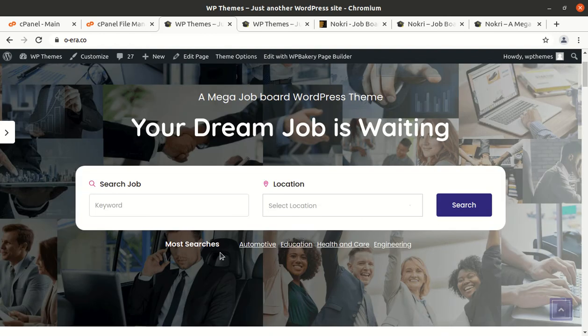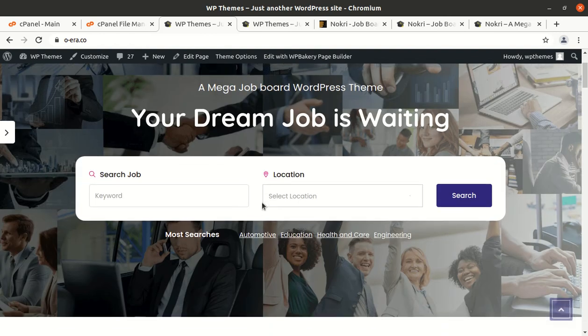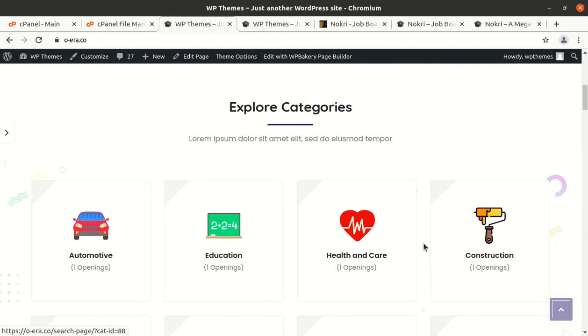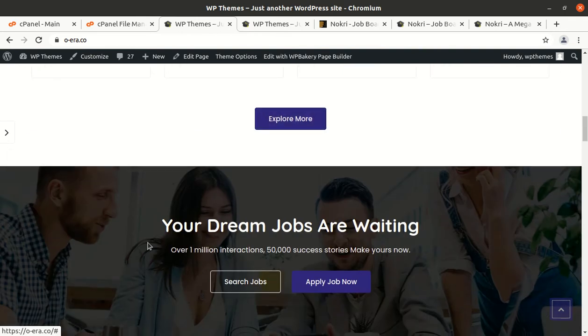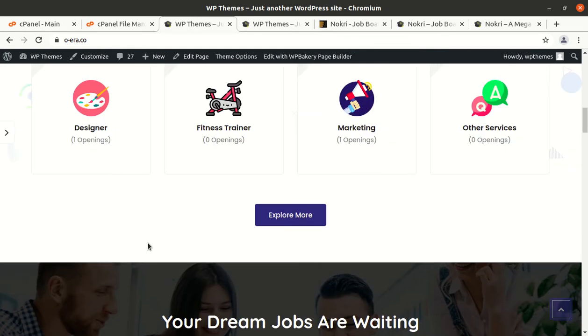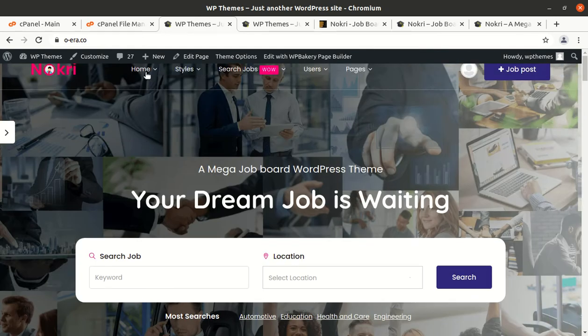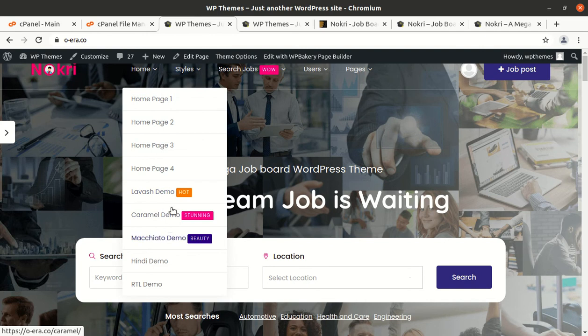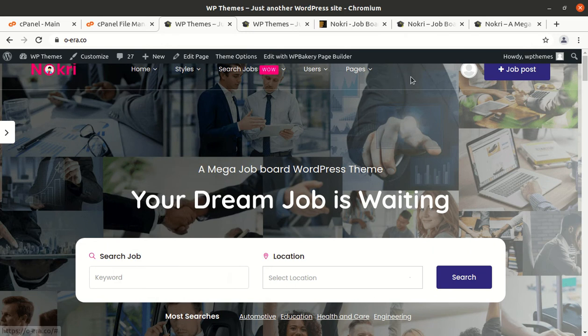However, I find that the search function is taking some additional time. I don't know why it is going on, and the decision is always yours whether you choose this theme, and whatever has been shown on the screen you will get definitely. And certain home pages, 4 home page options are also here, and job post options are also here. But all the search and the next click is taking too much time, so it is a drawback, I believe, and why it is not working properly I need to investigate.